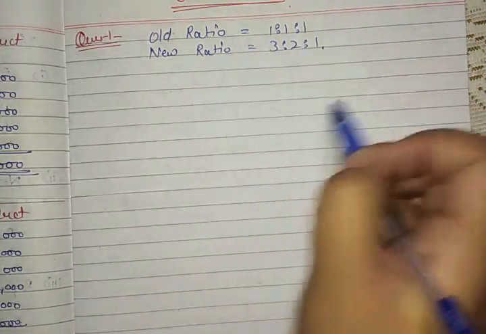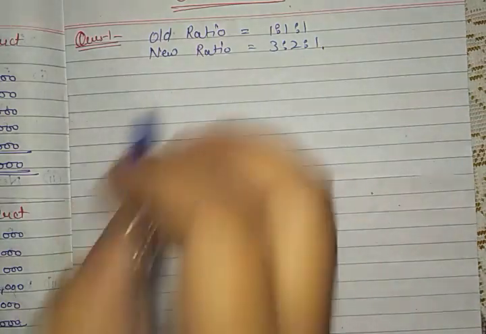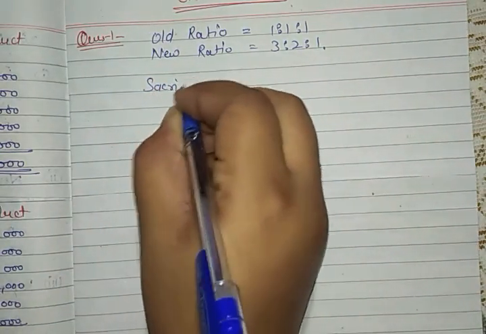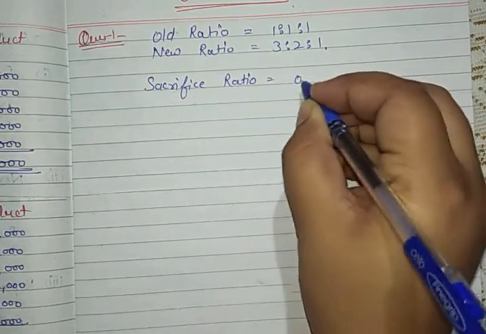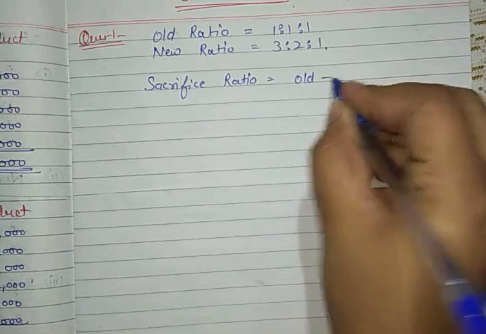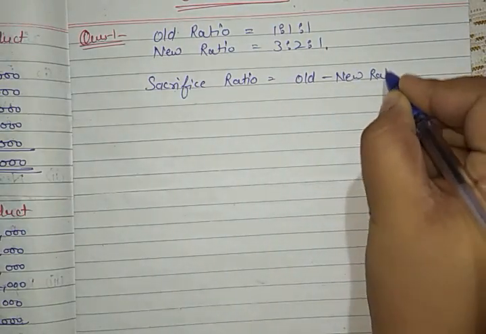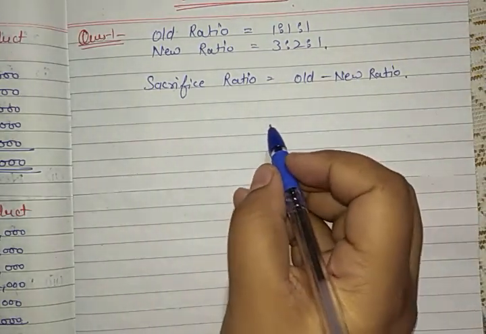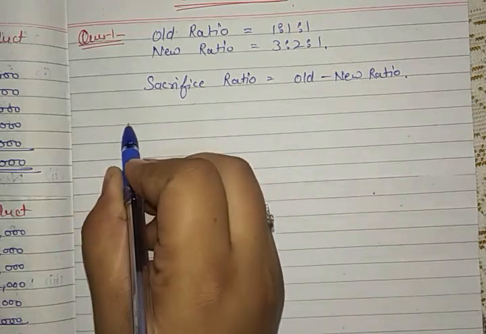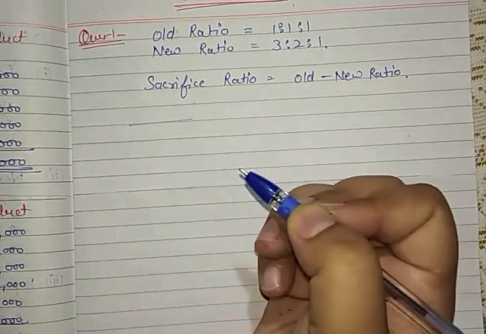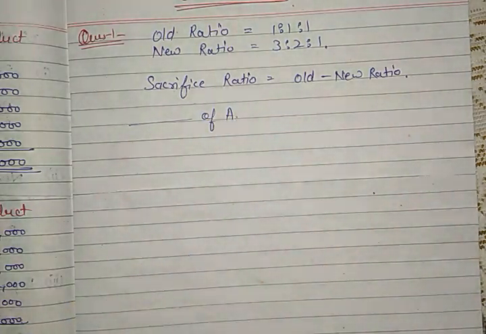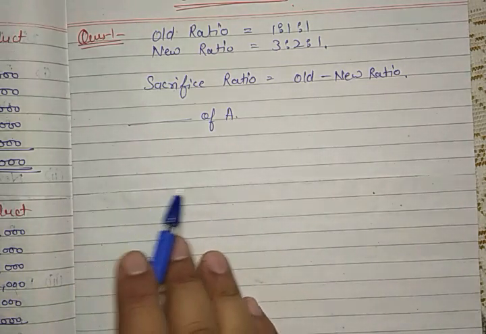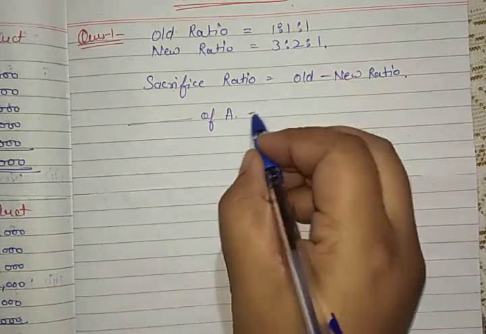Now we need to find out which partner sacrificed and which partner gained, but we are not aware of that from the ratio. So we will write a formula. Let's say the sacrifice ratio, one of the formulas among sacrifice and gaining ratio, is old ratio minus new ratio. Now we will leave a space for gain or sacrifice of A, because we don't know yet whether the partner is gaining or sacrificing. Now we will use the formula of the sacrifice ratio.